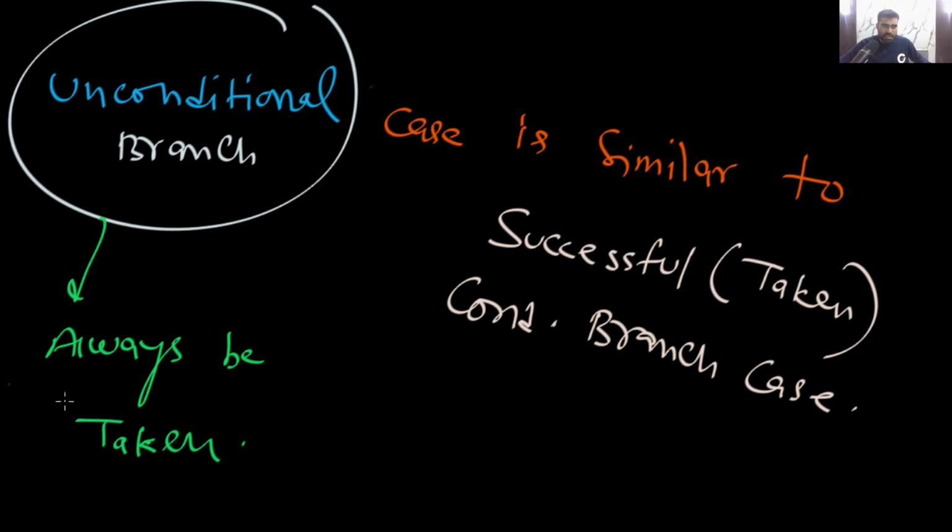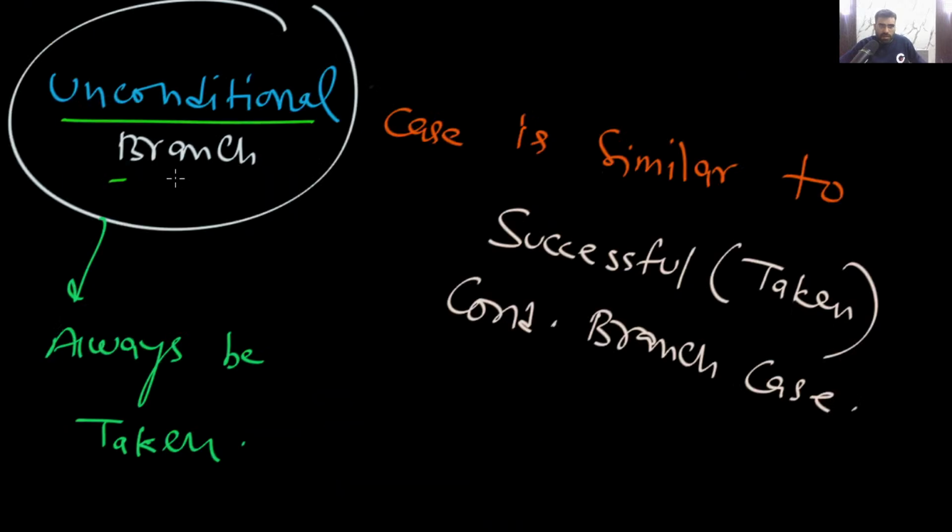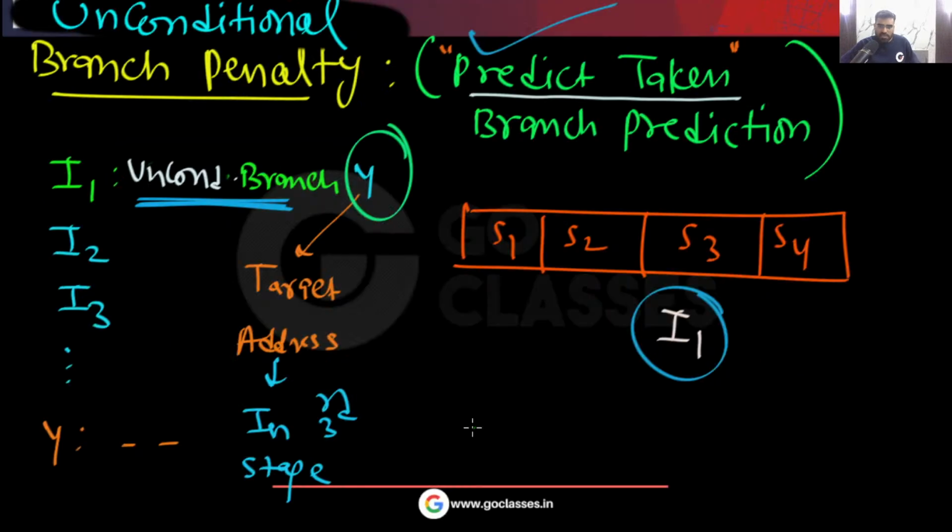So you can easily see how much penalty there will be in this case. Here the address Y will be available, and you already have the pre-assumption that the branch will be taken. So you will have only 2 stalls, because this unconditional branch case is similar to the successful or taken conditional branch case. So the number of stalls will be only 2.